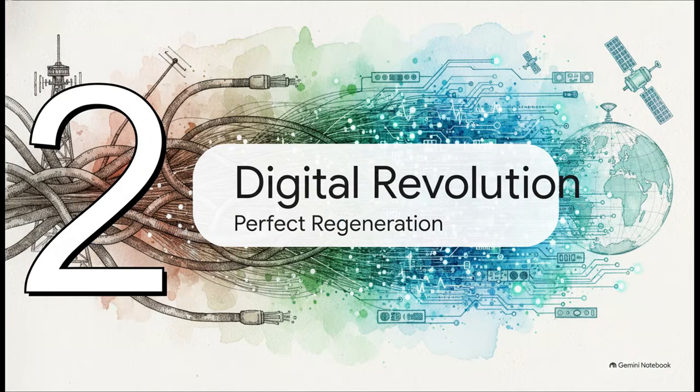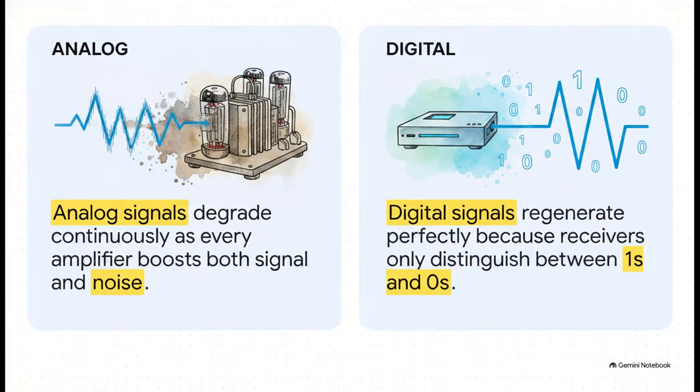Moving right along to Section 2, the digital revolution, perfect regeneration. Let's look at how the shift from analog to digital completely changed the physics and the economics of telecom networks forever. A really crucial point to wrap our heads around is that digital didn't just mean computers talking to each other. It actually meant solving the noise problem.